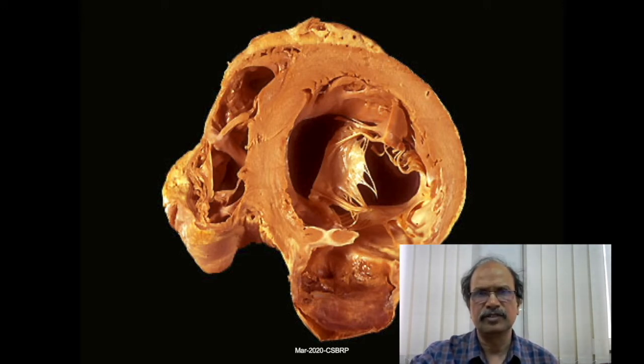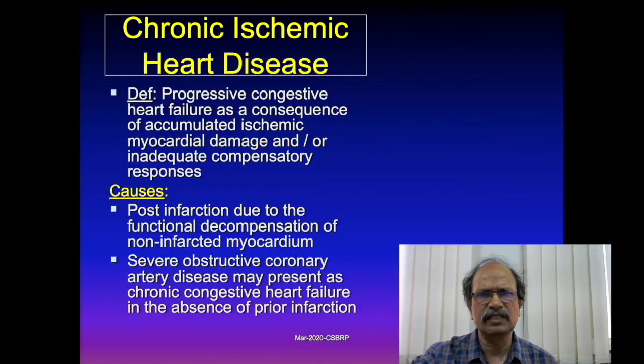It tells you that this patient might have developed ventricular aneurysm. So in chronic ischemic heart disease there is progressive damage. This patient comes to you with congestive cardiac failure. It is due to accumulation of multiple smaller ischemic events, which may not bring the patient to you in acute fashion. So there is necrosis of the tissue over a period of time in small areas, and this is replaced by fibrous tissue, and in the course of time the cardiac muscle fails to perform its duty, and the patient comes with congestive cardiac failure.